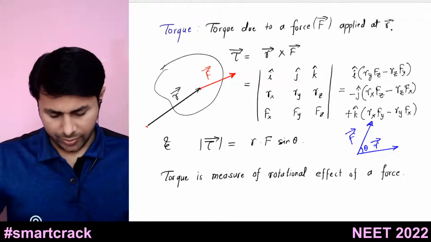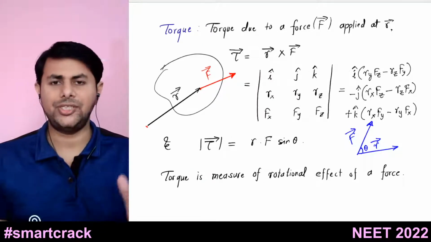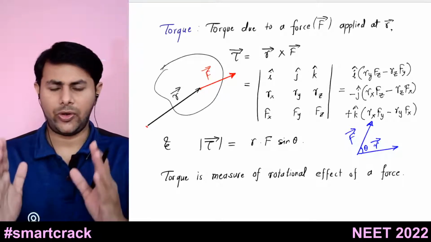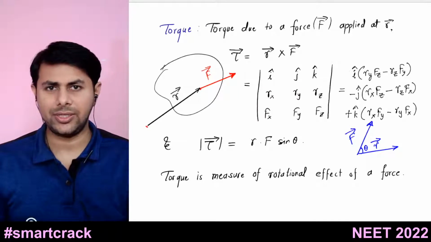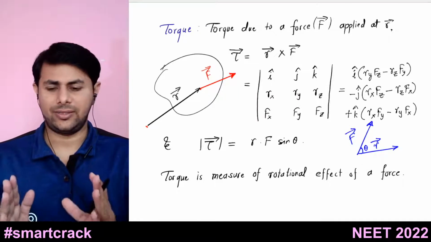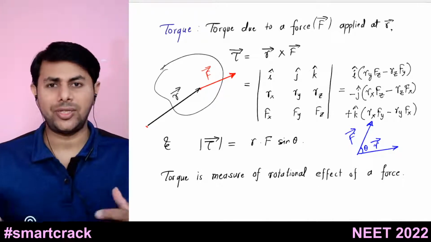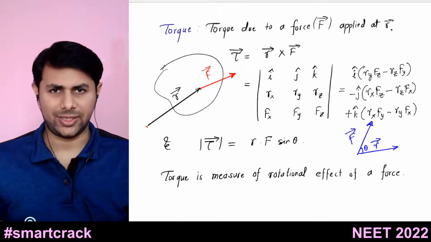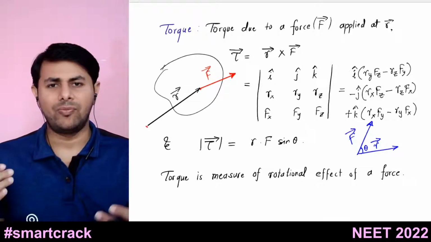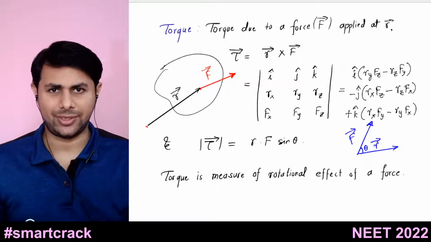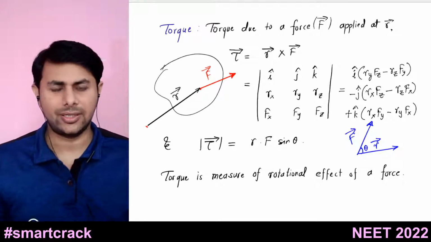All right. So what does this torque measure? Torque measures the rotational effect of a force. For example, if there is a body which is rotating with a constant angular velocity, or a body which is at rest but can rotate about some given axis, the more the torque, the more the angular acceleration. If torque is more, there will be more change in the rotational state of motion. So in that sense, the measure of the rotational effect of a force is torque.